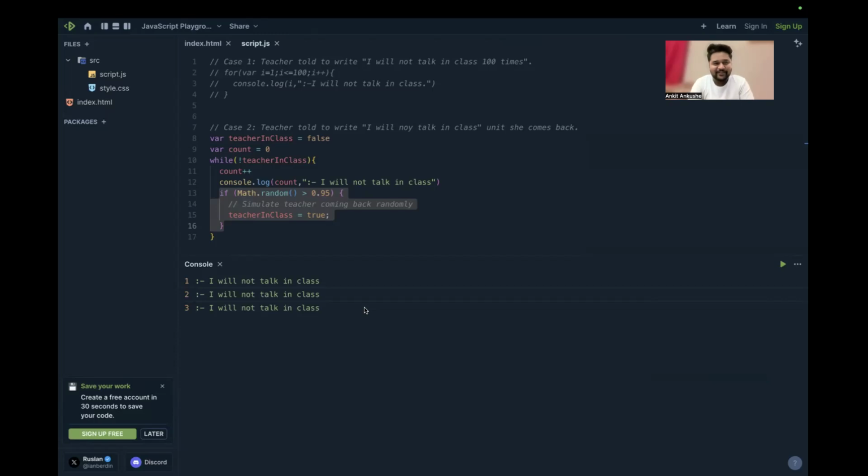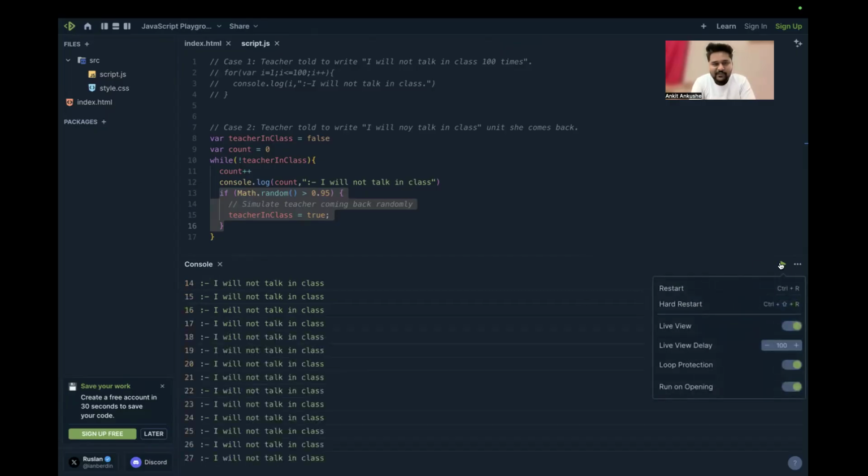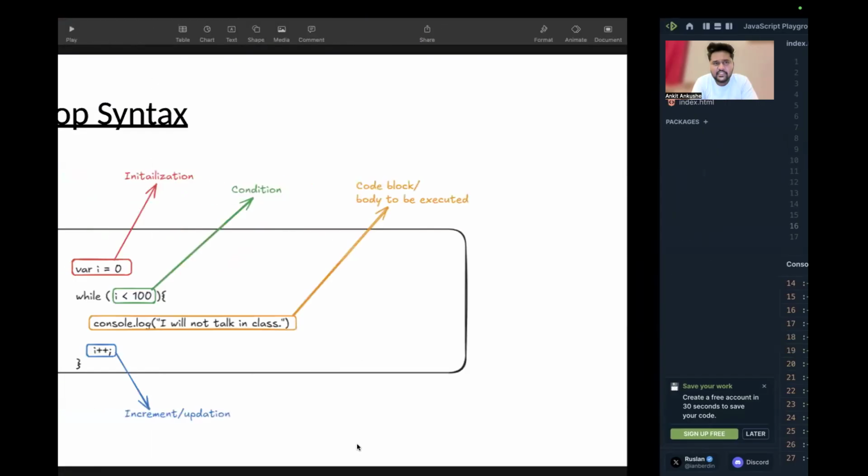Your teacher came very early, maybe in 2 minutes or 3 minutes only, and you are getting a good escape from here. Now here it is 27. So we don't know in how much time the teacher is coming back. So we are writing that statement for some random number of times. So this is what a while loop is, and I think you got a very good understanding of the for loop and while loop from these two slides and the coding aspect of it.